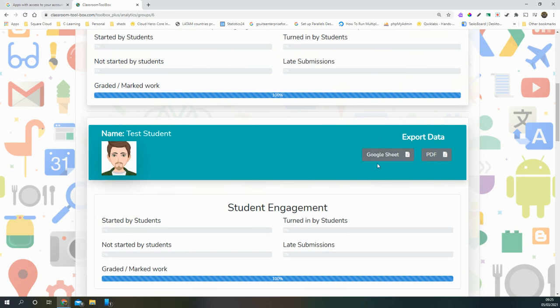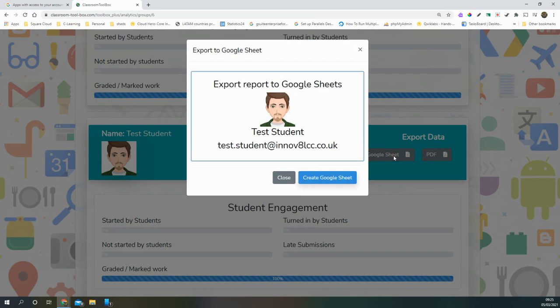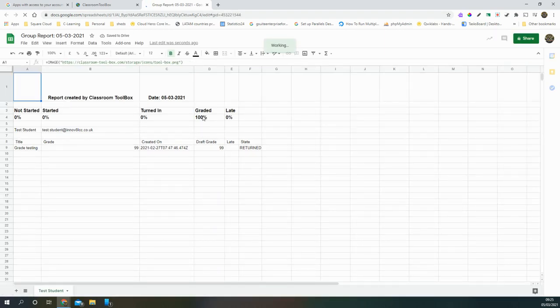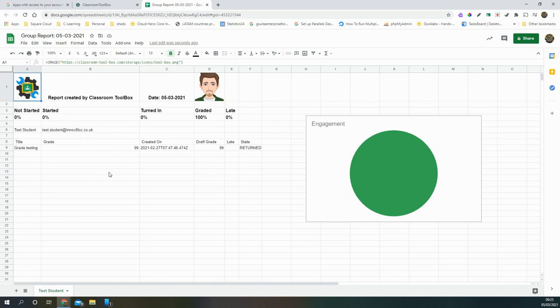Here's the Google Sheet API, and I'm just going to click on this one. It brings up some information for the user, and then I'm going to create the Google Sheet. And as you can see, it's used the Google Sheets API to create a sheet.